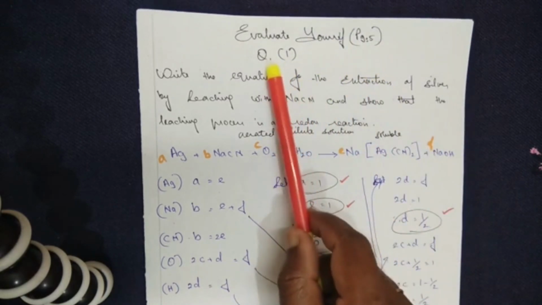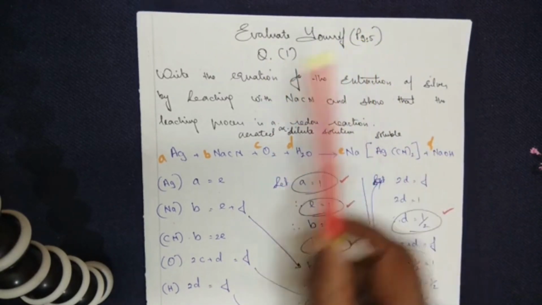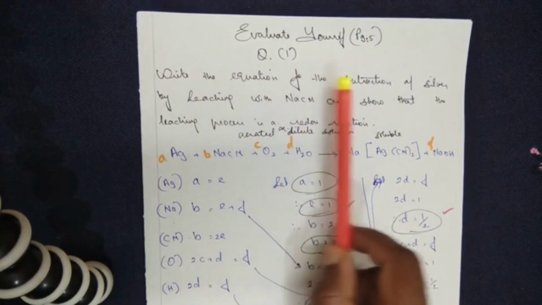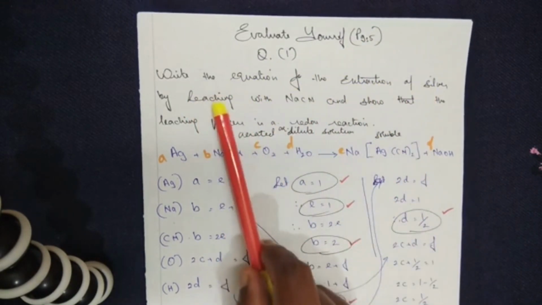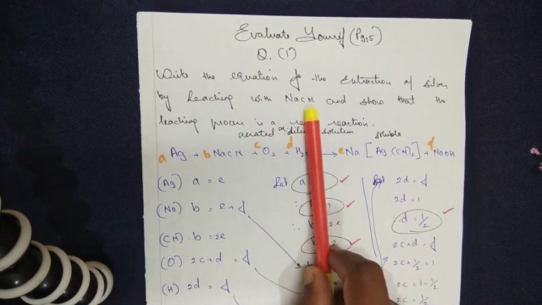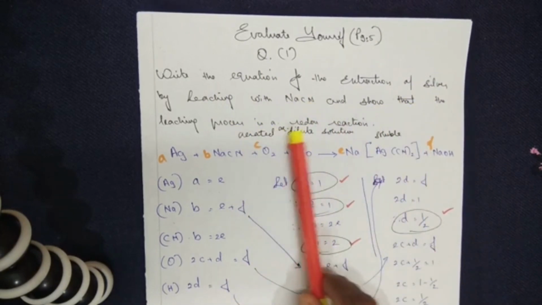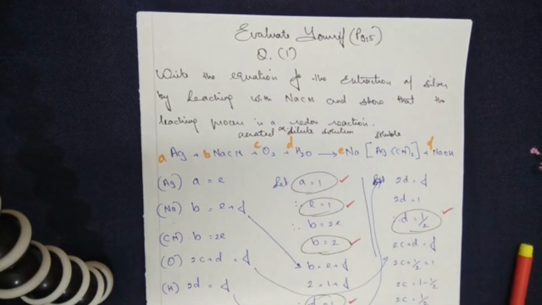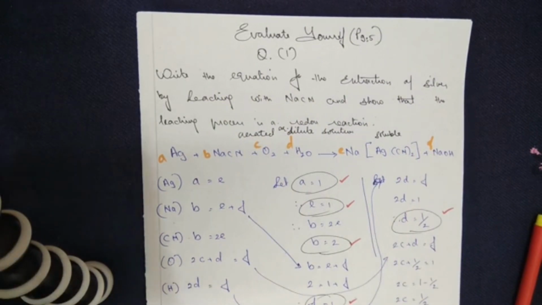Now the first question, number 1, is taken from page number 5. That is, write the equation for the extraction of silver by leaching with sodium cyanide and show that the leaching process is a redox reaction. Now if you remember, for the word leaching I told you to keep in mind that the ore is dissolved in a suitable solvent in which the ore becomes a soluble product and the impurity, that is gangue, remains as an insoluble product.